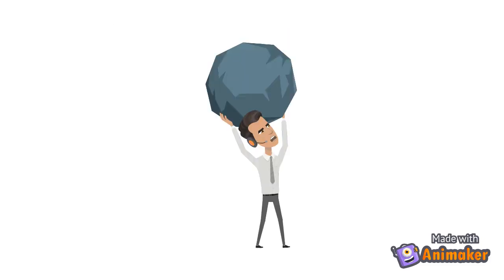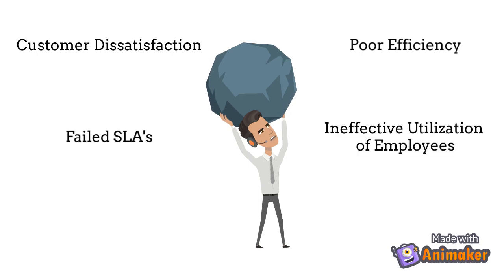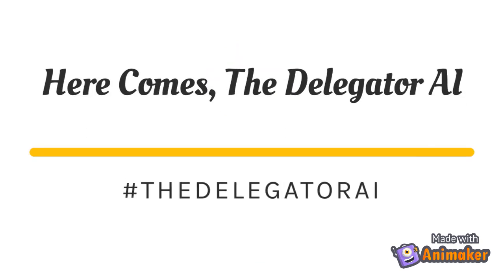It becomes a very tiresome process for John, and this process comparatively takes a lot more time than usual. This results in high customer dissatisfaction, poor efficiency, failed SLAs and low effective utilization of the employees. Due to this scenario, John is very worried and looking to automate this system.